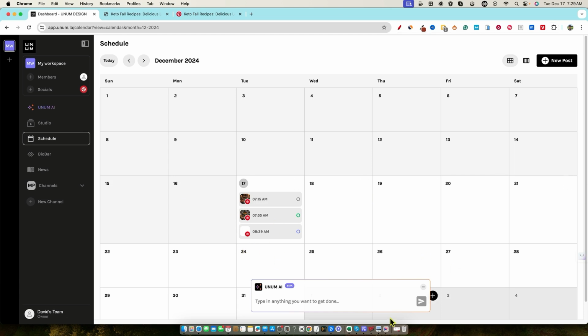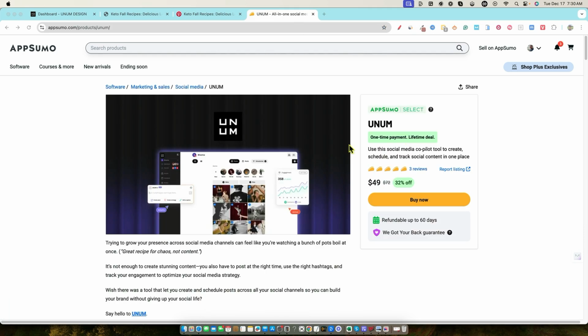And if anything happens to this, the software's already been around for almost 10 years now. The longevity is there for Unum. So you can go in with confidence that they're going to be here tomorrow and probably for the foreseeable future, years to come. And so this is a true lifetime deal replacement for a tool that I'm paying monthly for.